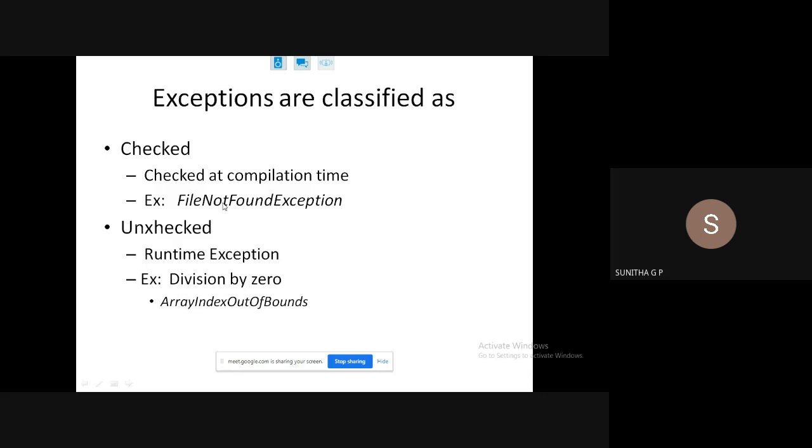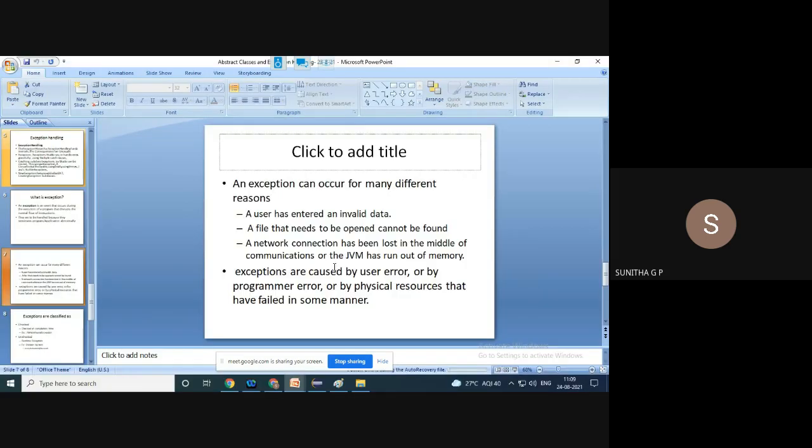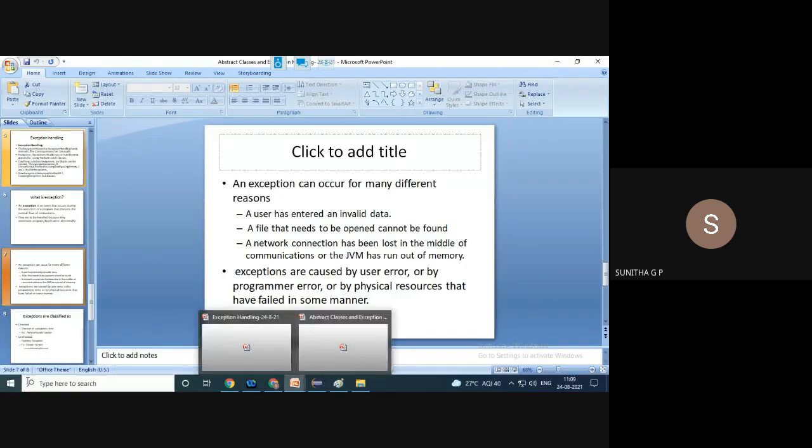The definition I have given in another slide. I just wanted to show that they are classified in this manner. Broadly, the exception hierarchy will be like this: at the lower level will be error and exceptions, and in exceptions we have two categories, runtime exceptions and compile time exceptions, that is, checked or unchecked exceptions. That is what is included in the hierarchy. So just now you have seen what an exception is, what exception handling is, and what the reasons are which cause exceptions. Let me go into the other one now, where I have the other details.